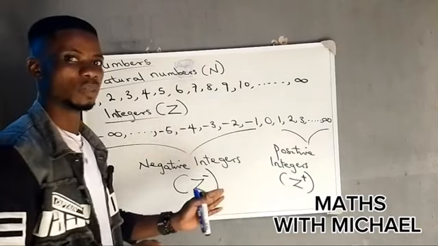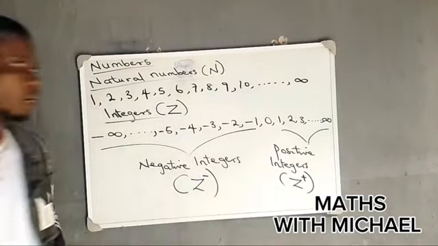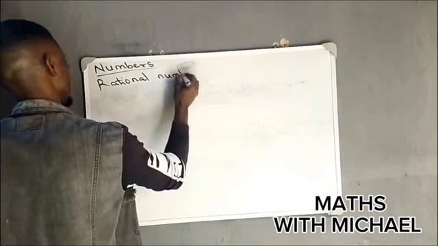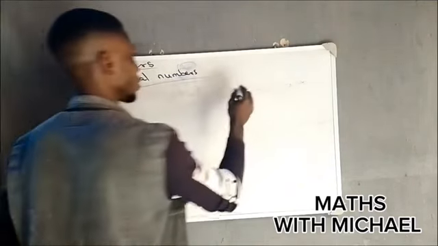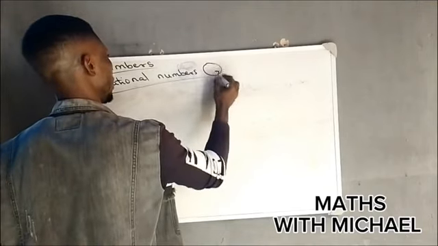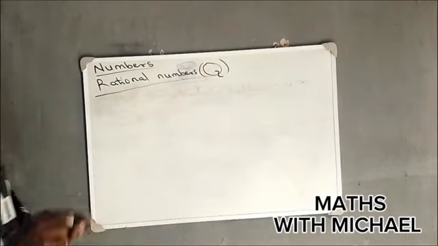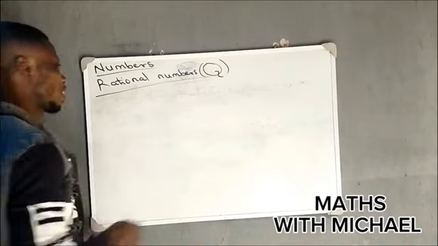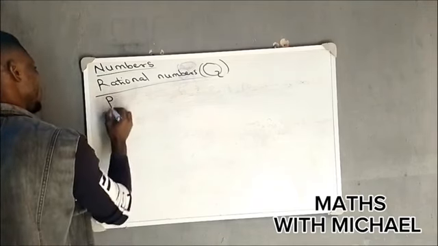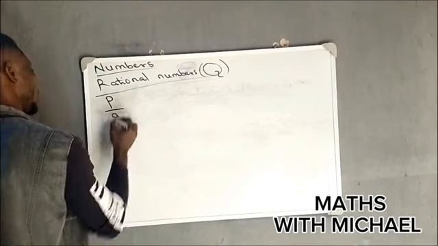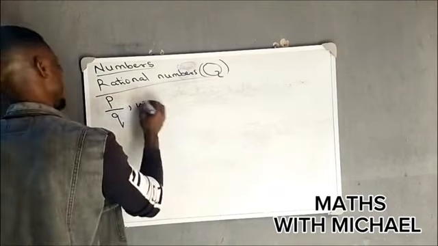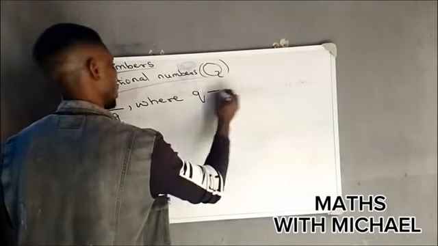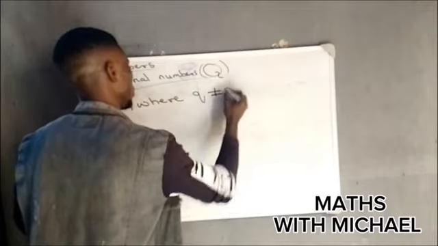We're going to be looking into the next one, which we call rational numbers. Now, these rational numbers are denoted by the letter Q. We say that rational numbers are numbers that can be written in the form P all over Q, where Q, the denominator, must not be equal to 0.